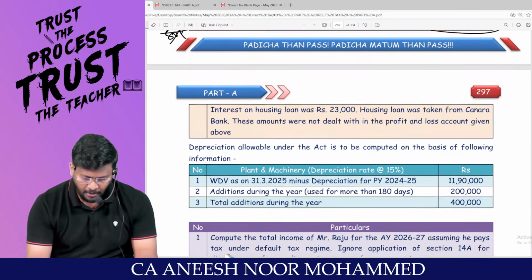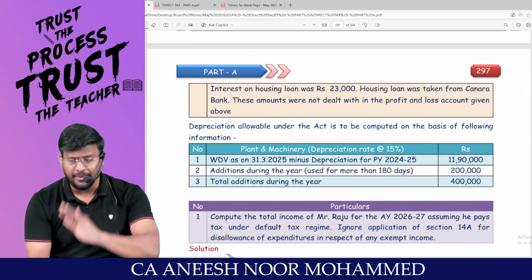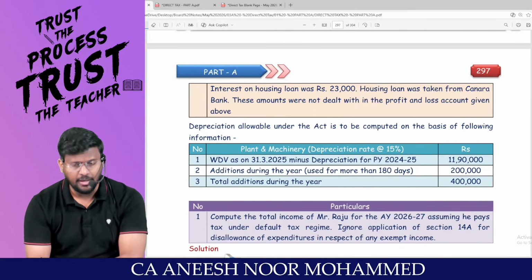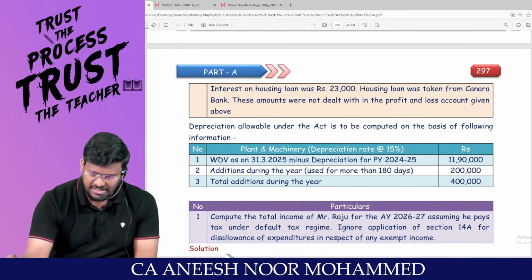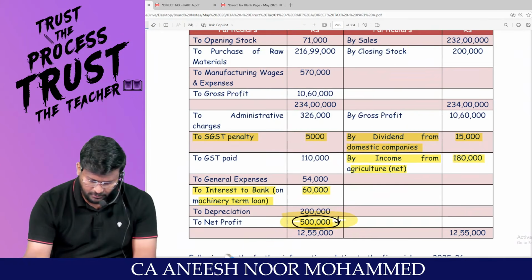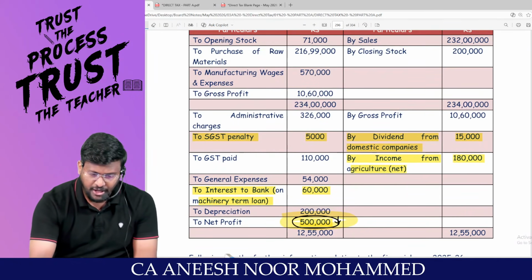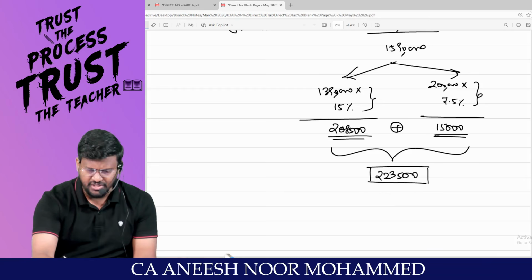Am I right? Sir, wrong depreciation has been debited to P&L account. Should be added back, plus. What is the depreciation debited? 2 lakh. So plus 2 lakh. We have calculated the correct depreciation in our working note.